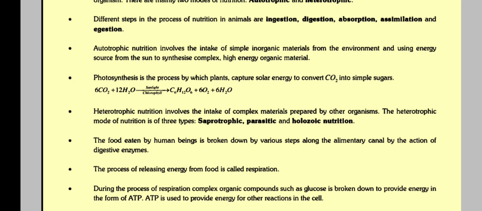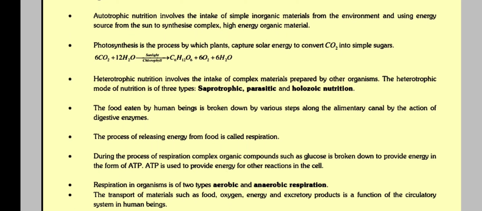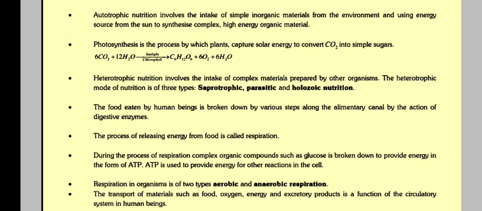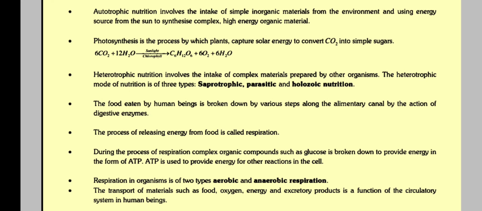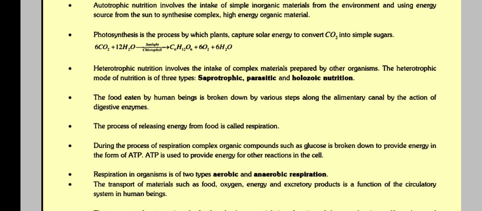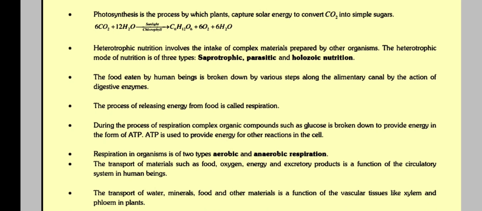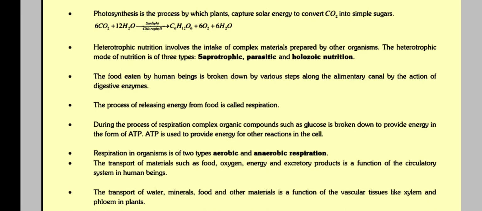Autotrophic nutrition involves the intake of simple inorganic materials from the environment and using energy from the sun to synthesize complex, high-energy organic material. Photosynthesis is the process by which plants capture solar energy to convert CO2 into simple sugars. 6CO2 plus 12H2O gives C6H12O6 plus 6O2 plus 6H2O.